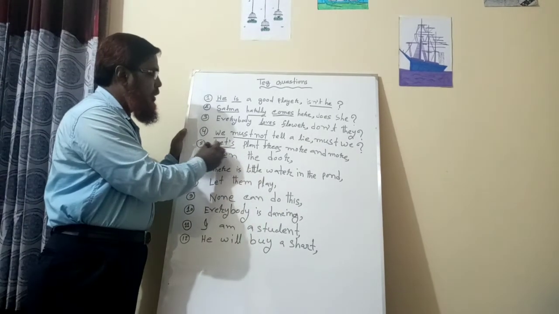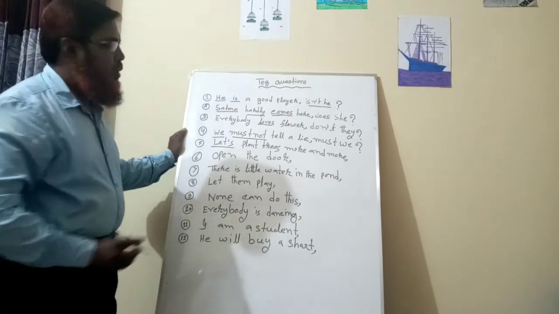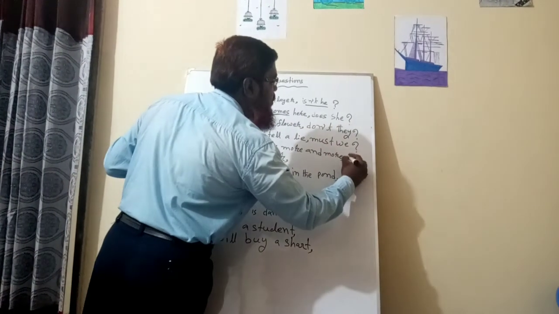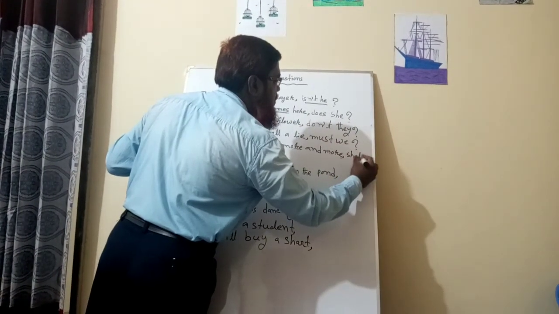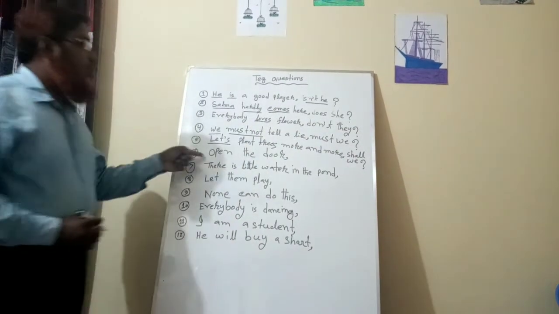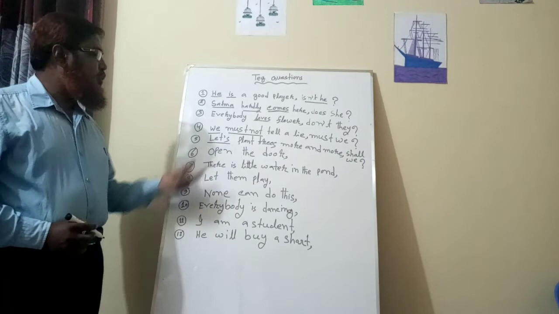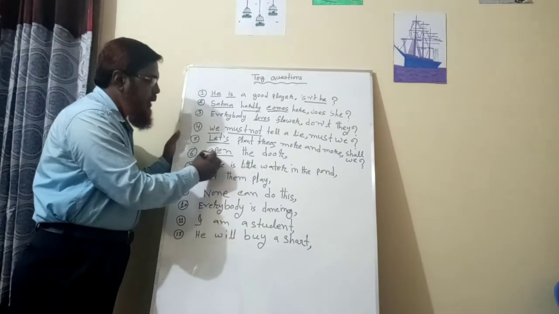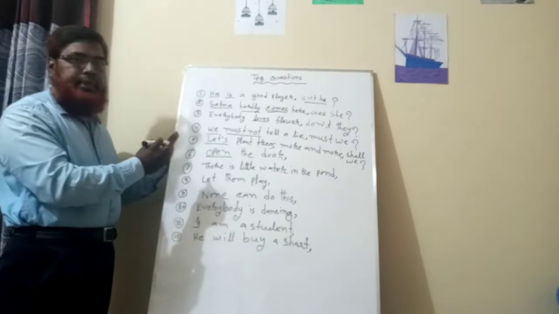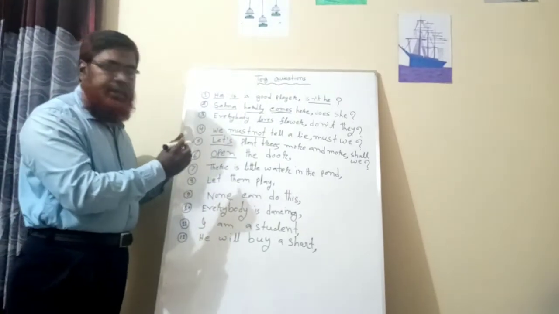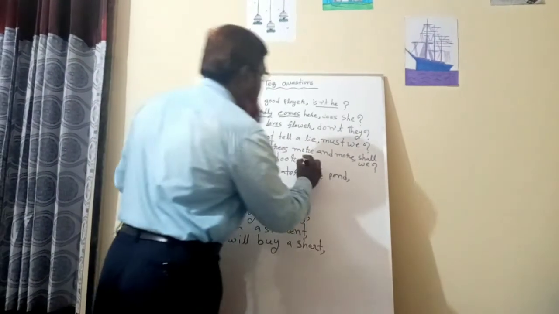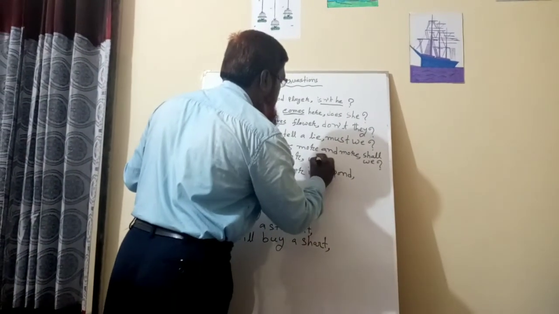Let's. The rules of let's: the tag question will be shall we. Then, open the door. My dear student, open is a verb and it is at the beginning of the sentence, so it is an imperative sentence. So the tag question will be will you.